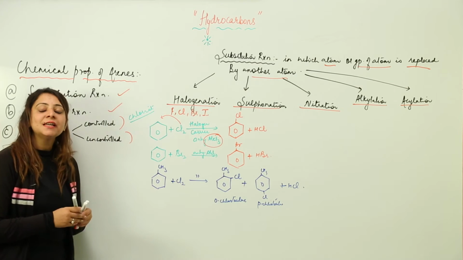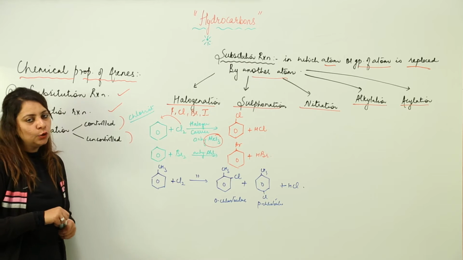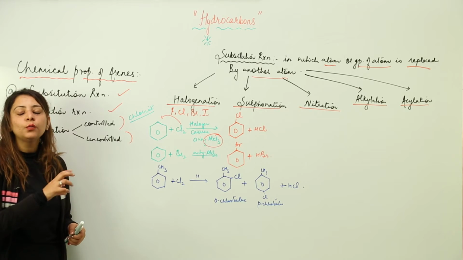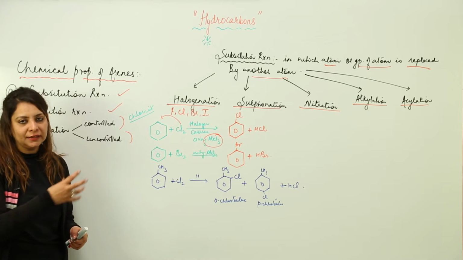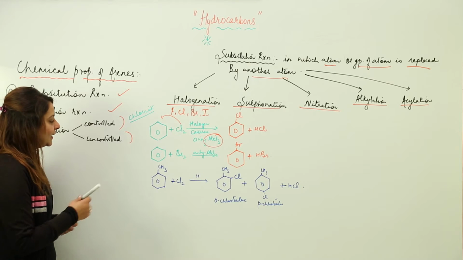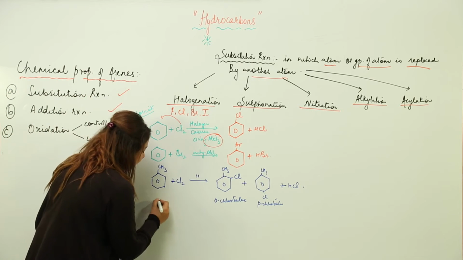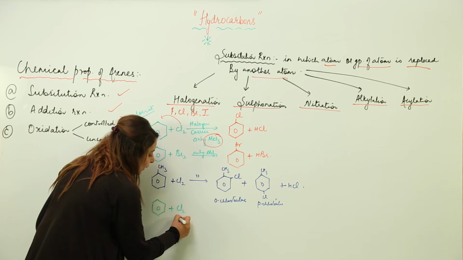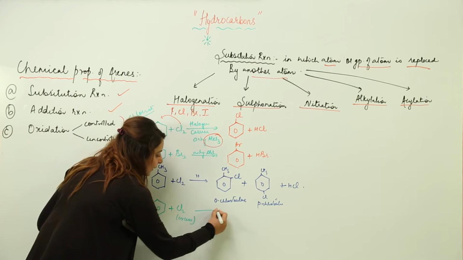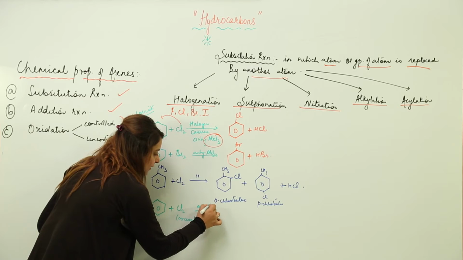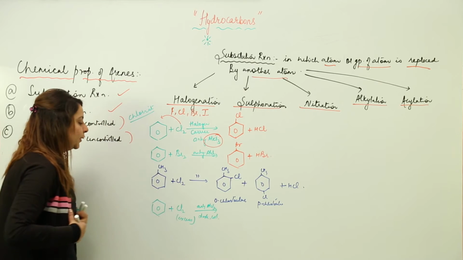So wherever some side chain is already present, you see the nature of that side chain, that is, at which position it is going to direct the incoming reagent. Now if you take a benzene ring and add Cl2 in excess, in a dark cool place and again in the presence of anhydrous aluminium chloride, what is going to happen?